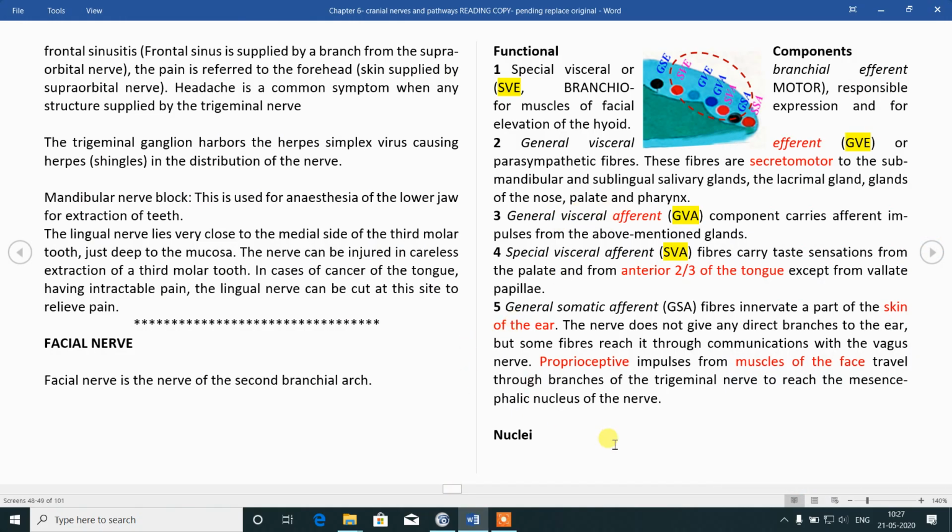So remember the transverse section of the neural tube, that is the median sulcus in the center. Then from the median sulcus to the lateral side, a total of 7 functional components are there. In between there is the sulcus limitans. Medial to the sulcus limitans there are 3 components, and lateral to the sulcus limitans there are 4 components.